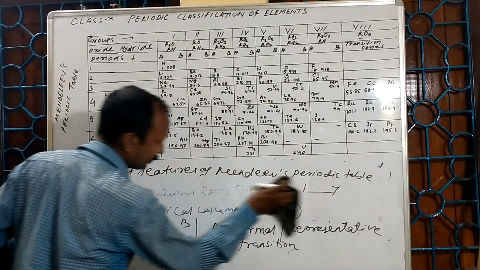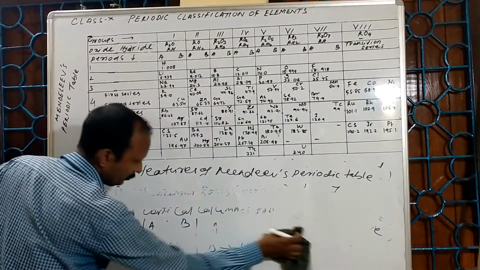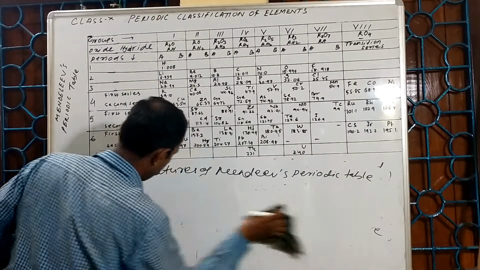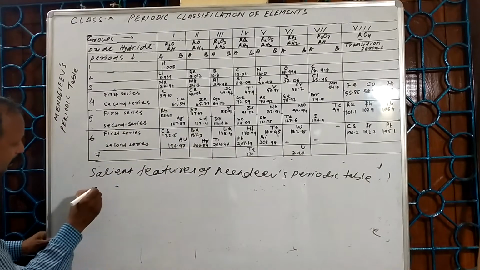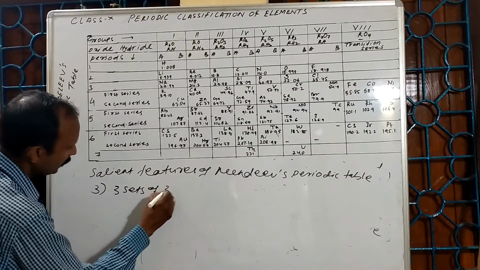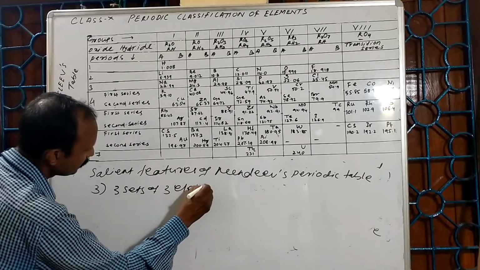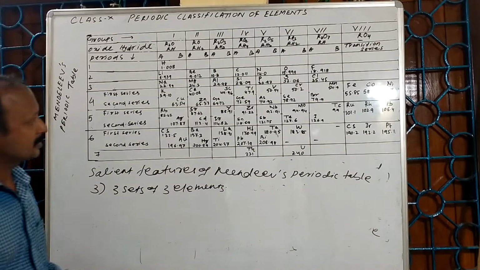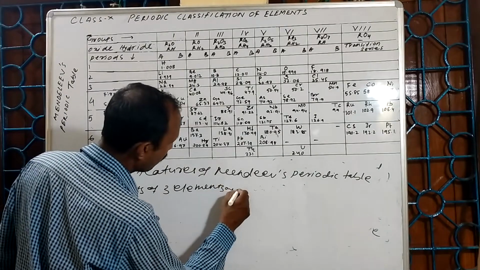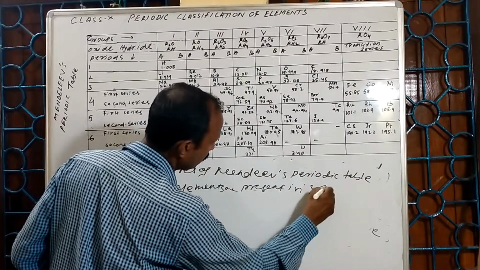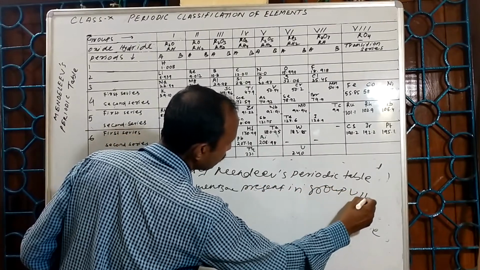Third point: 3 sets of 3 elements are present in group 8.